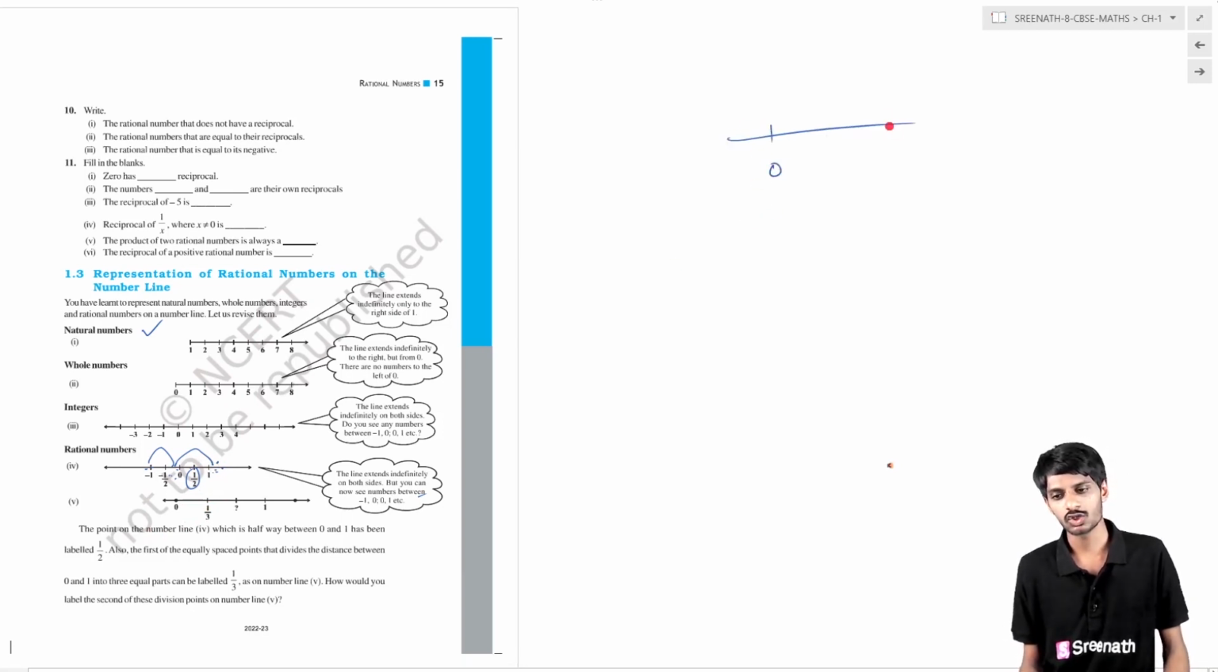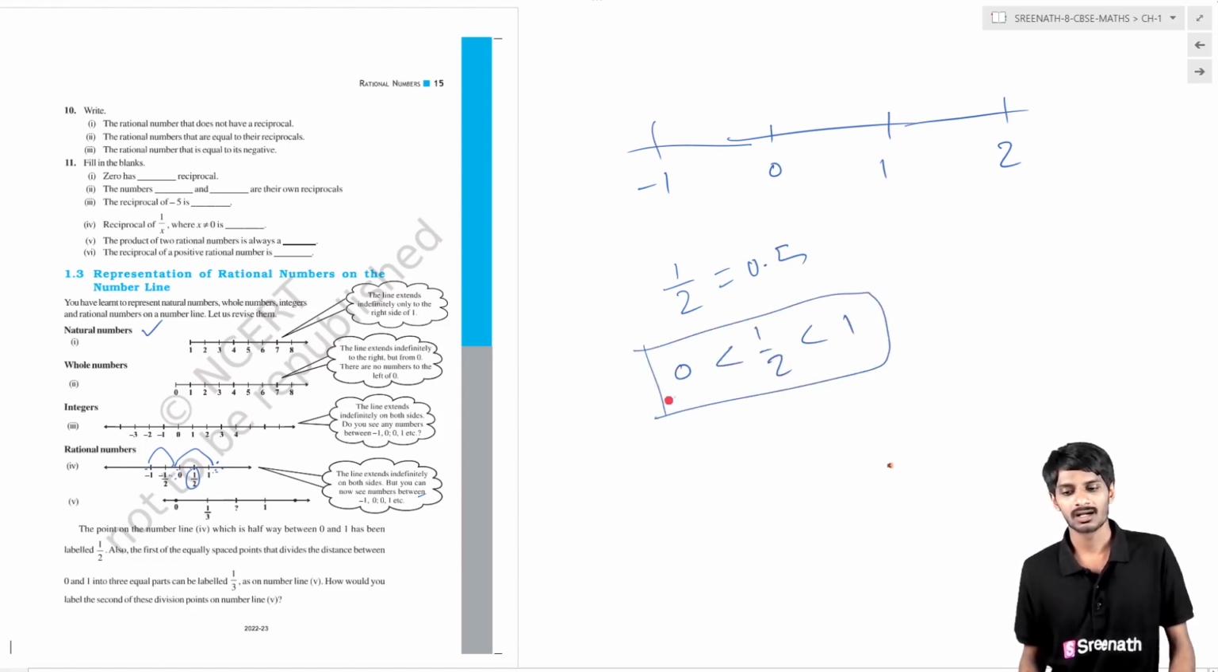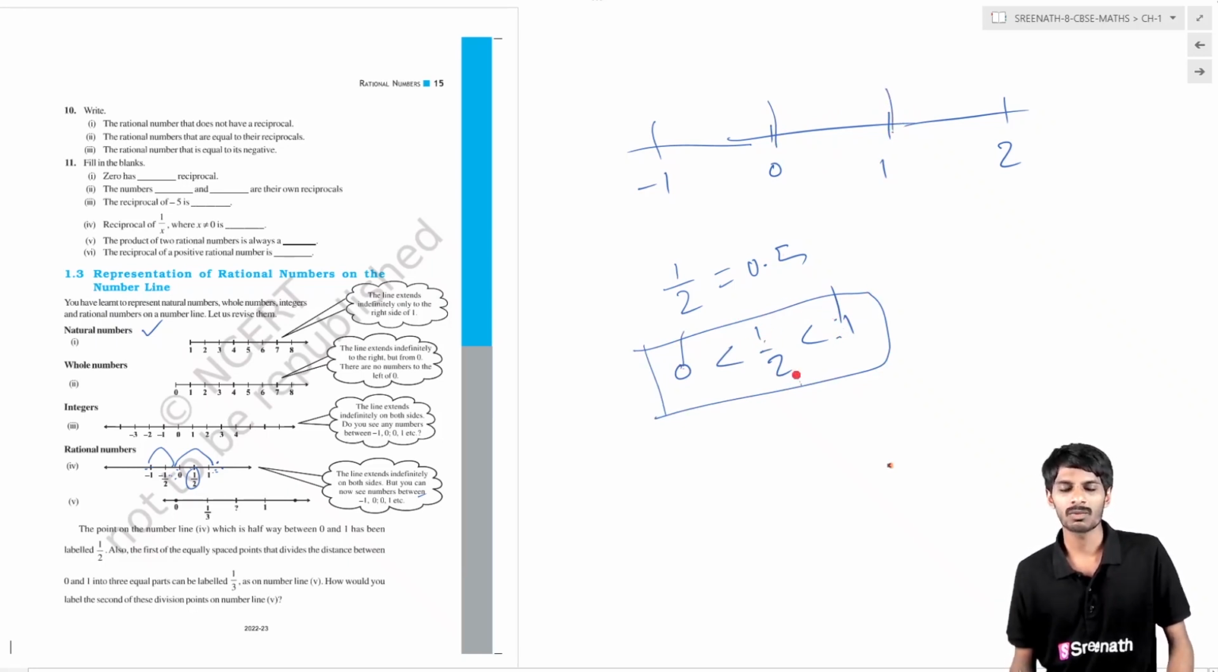Okay, and one more thing, how we will label rational numbers. Suppose here it is 0 and here it is 1 and here it is 2 and here it is -1. Then if you want to represent 1 by 2, how will you represent it? The 1 by 2 value is 0.5. Basically its value lies between 0 and 1. So 0 is less than 1 by 2, which is less than 1. So what we can observe from this is that 1 by 2 must lie between 0 and 1. So in the number line 0 is here and 1 is here.